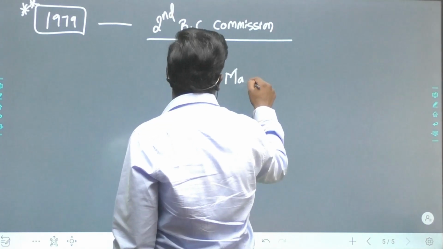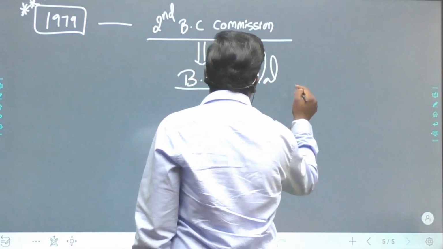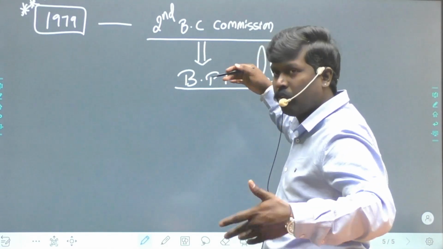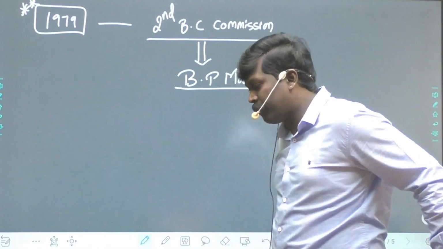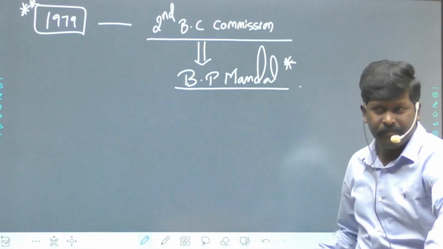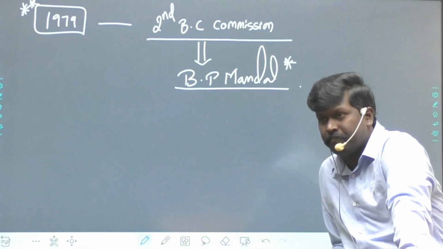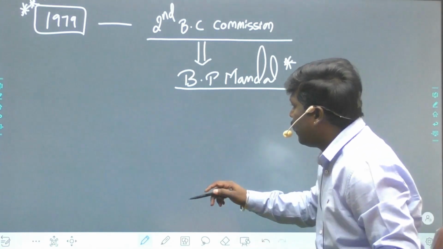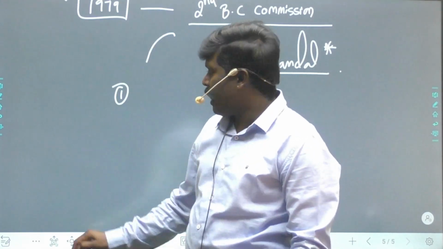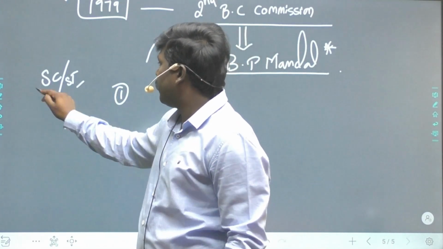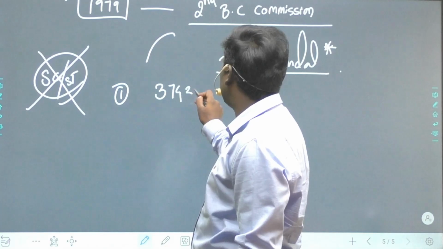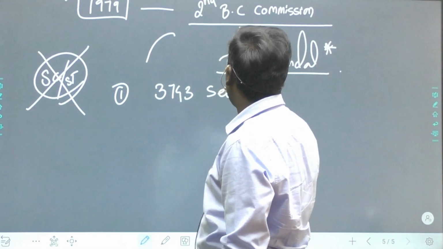This is famously called the BP Mandal Commission. We will see this in the news all the time. Almost weekly, at least once, you will see this name, BP Mandal. Sir, what did BP Mandal say? Very interesting. The BP Mandal Commission said, point number 1, apart from SCs and STs, there are 3,743 sections who are really backward in India.